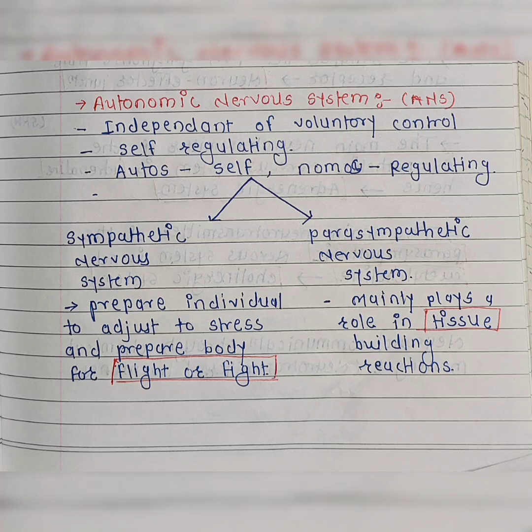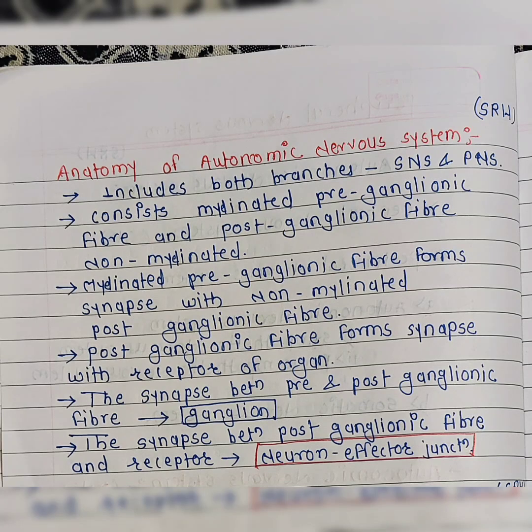The anatomy of the autonomic nervous system includes both branches, the sympathetic nervous system and the parasympathetic nervous system. It consists of myelinated preganglionic fibers. What do we mean by myelinated fibers?